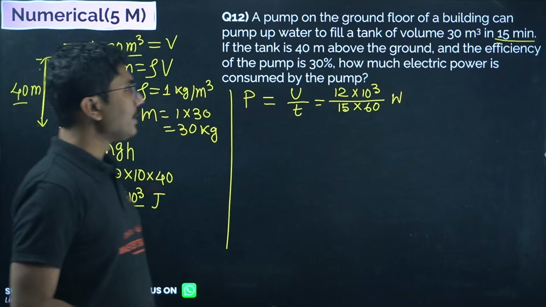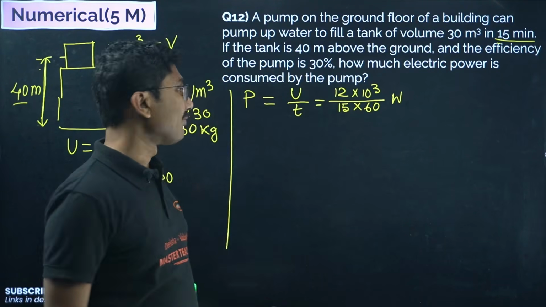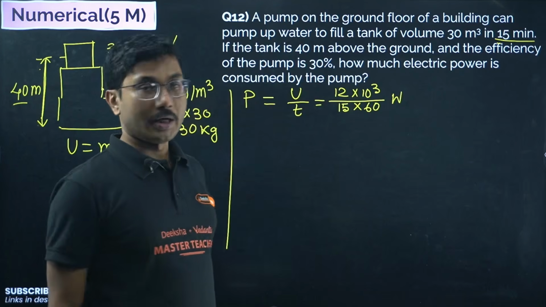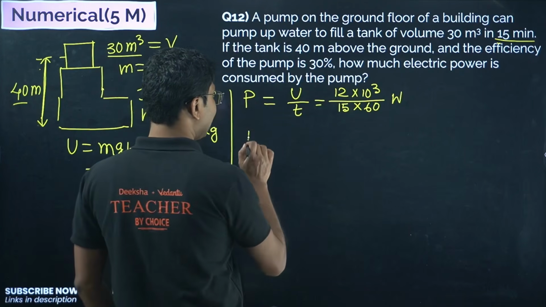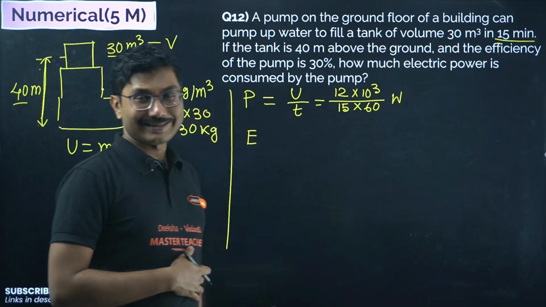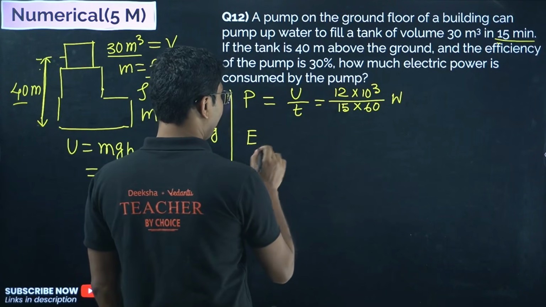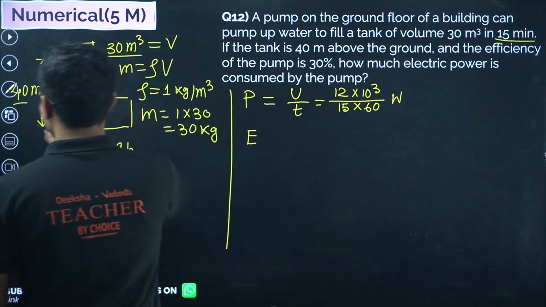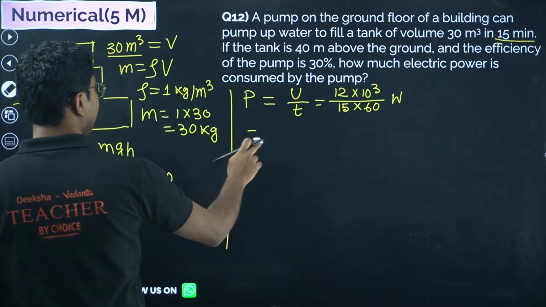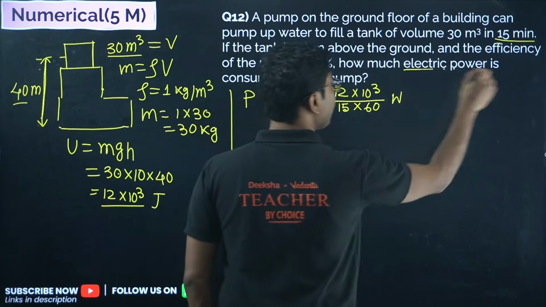Now we have calculated the potential energy, we have calculated the power. Now this is the power of the pump. Now the energy supplied by the electrical connection, suppose it is E. The question is not the power of the pump, the electric power you have to calculate.